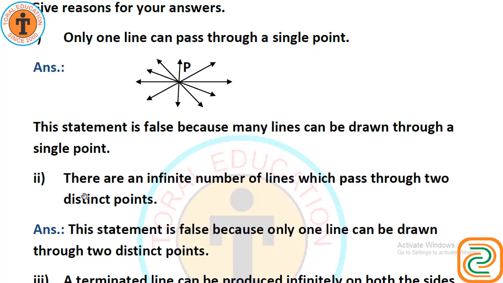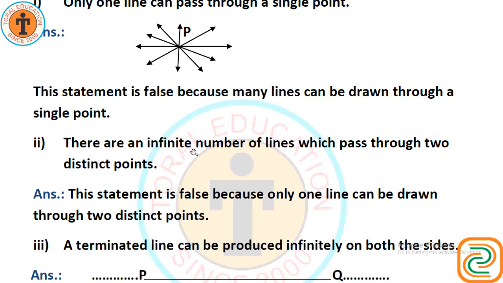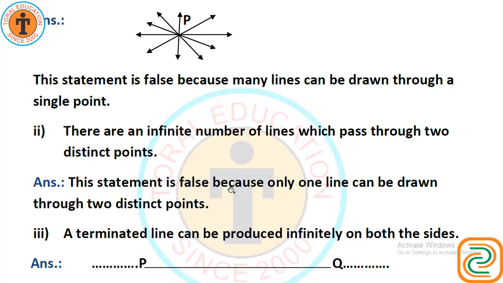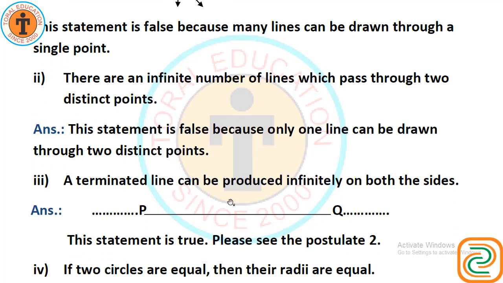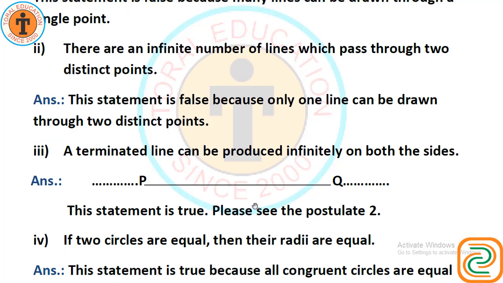Statement number 2. There are an infinite number of lines which pass through two distinct points. If 2 points are given, then again this statement is false. Only one line can be drawn, not more than one. If we draw more than one, then they cannot pass through the 2 points. So this is false. A terminated line can be produced infinitely on both sides. Yes. Postulate 2. Terminated line PQ can be produced on both sides.